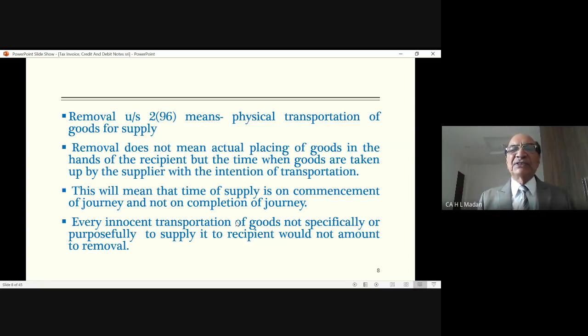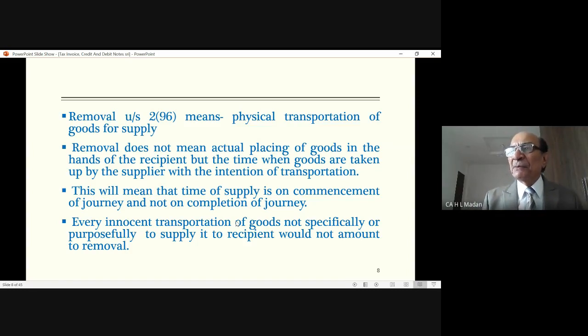Then every innocent transportation of goods, not specifically or purposely to supply it to the recipient, would not amount to removal. Means if the goods have been transported, but not for the purpose of supply. It might have gone for the purpose of gift to some of your relative.